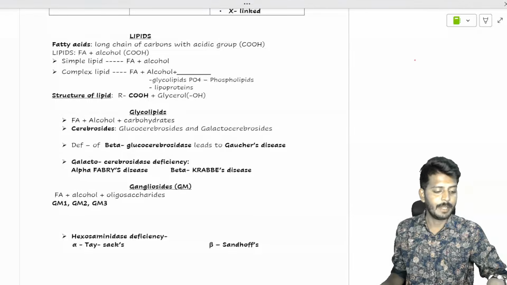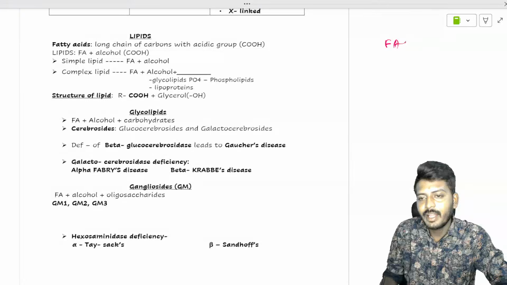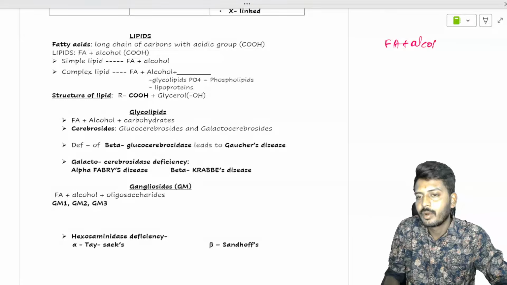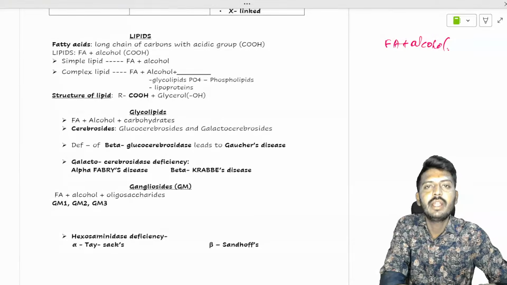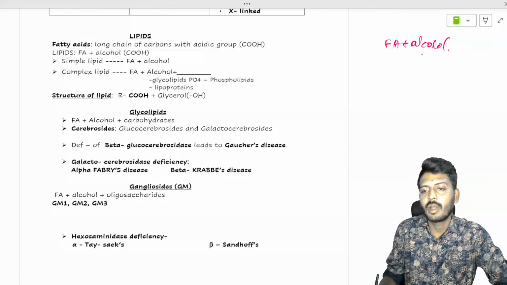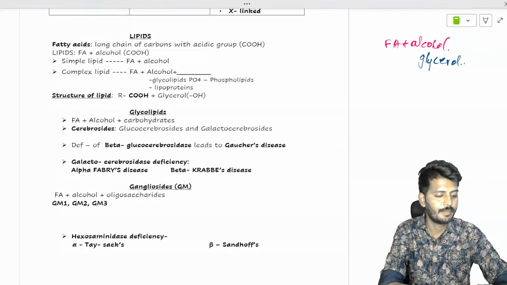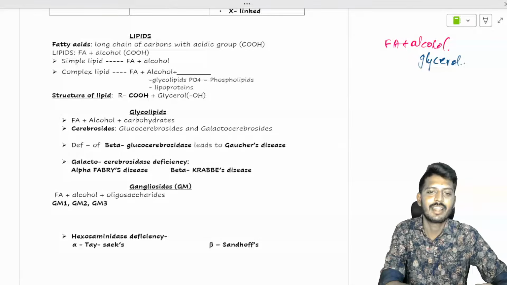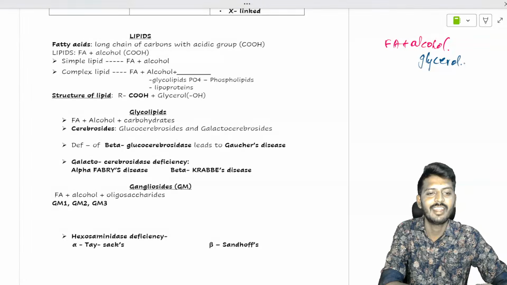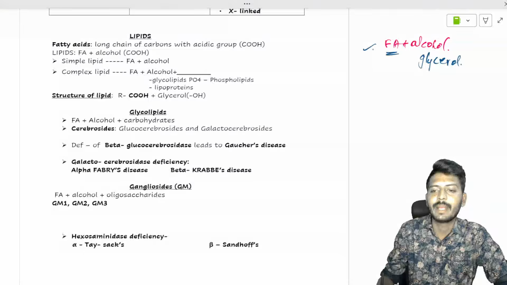So let's start off with the lipids. A lipid is a substance which is a combination of two things: a fatty acid plus an alcohol. Which is the alcohol present in the body? I'm not asking about the alcohol which you drink, but the alcohol which is present in the body along with the lipids. One of the classic examples is glycerol. So to this fatty acid, if I add an alcohol, then it becomes a lipid.